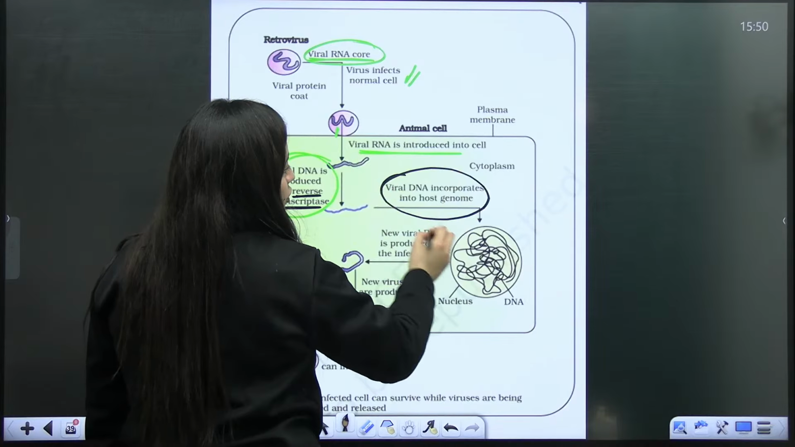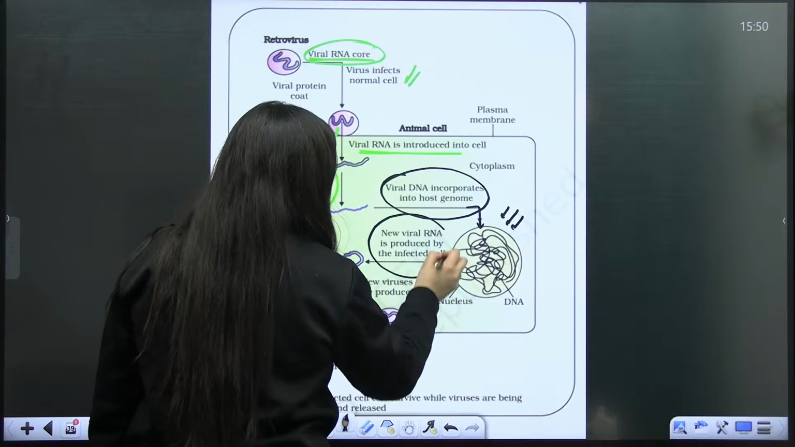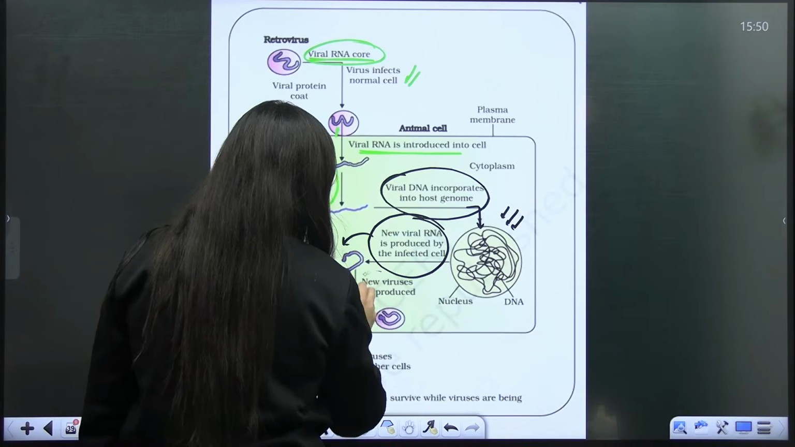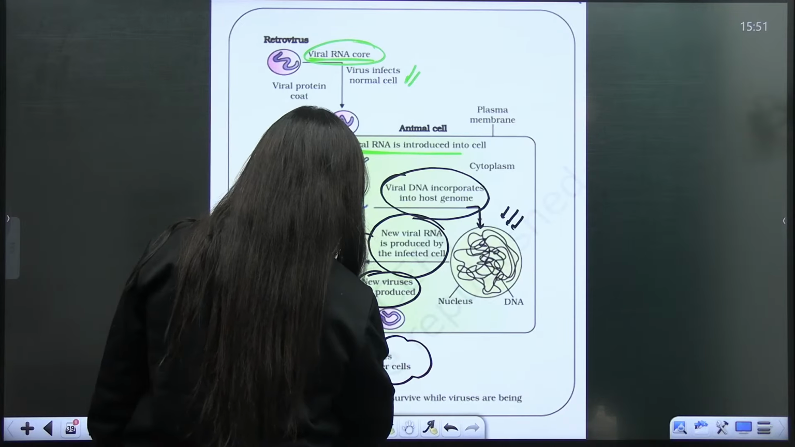Viral DNA will get incorporated into the host genome. It has enzymes to do that as well. So new viral RNA is produced by the infected cell. New viruses are produced, and these new viruses can infect other cells as well.